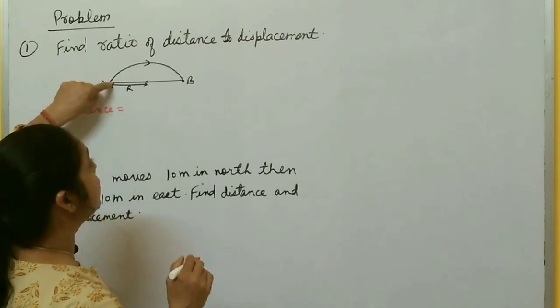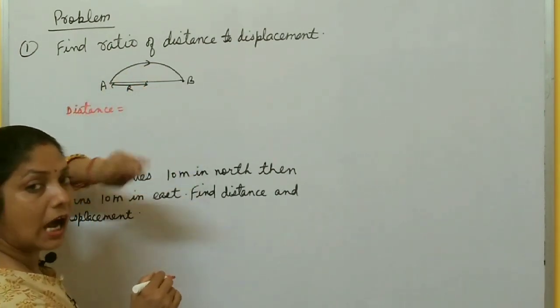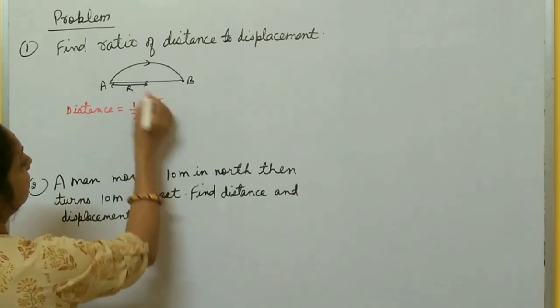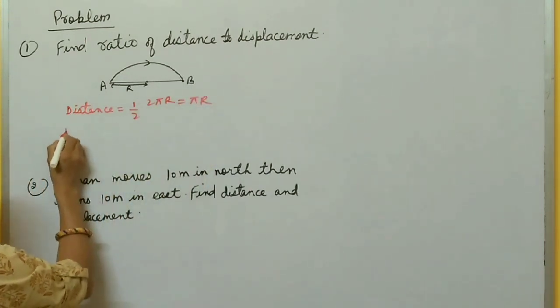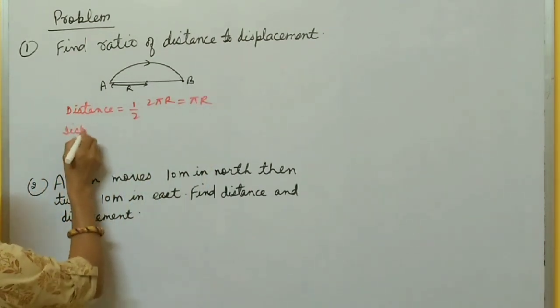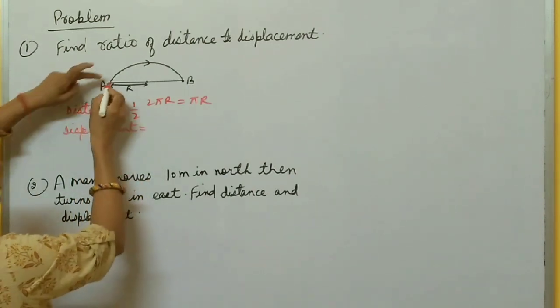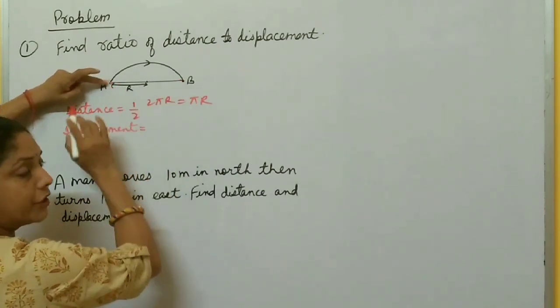This one is half a revolution, right? So this is half of the circumference of the circle, half of 2 pi r, so this becomes pi r. Now this is the distance. Now displacement. Displacement is the shortest path. The initial position is A, the final position is B. This straight line is the shortest path.